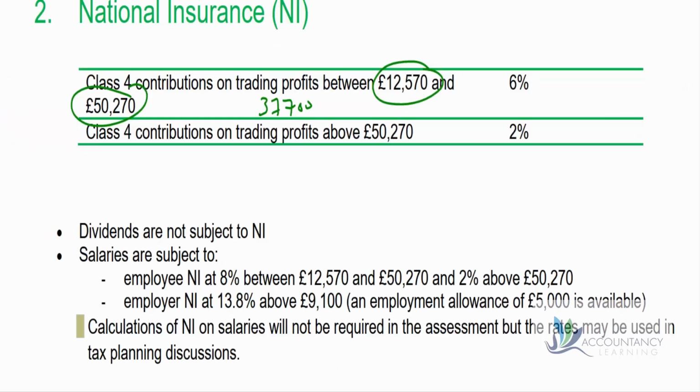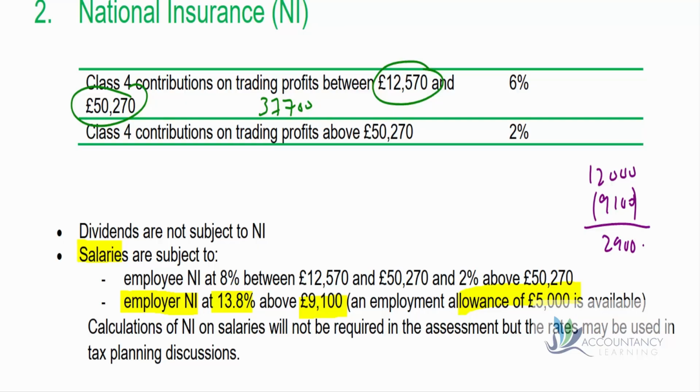However, looking at the reference materials, again thinking about salaries, there would be employer national insurance at 13.8% for any salary above 9,100. But there is an employment allowance of 5,000. So let's just see whether that would have an impact. We would have our 12,000 salary, of which 9,100 is the threshold. So we would have 2,900.